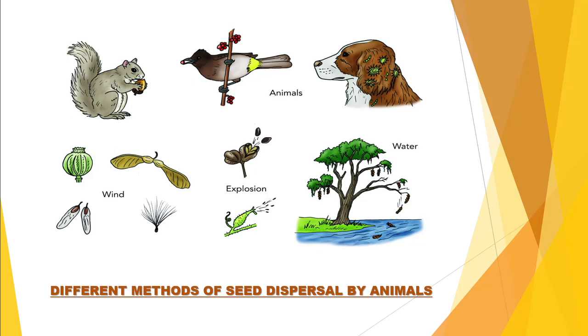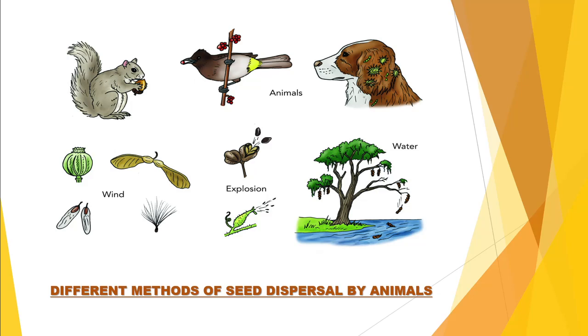Okay. Next one, we can see the twig containing seeds which is being held by the birds. Similarly, they can throw it here and there, or they can carry it away. In both cases there is dispersal. In the third diagram you can see a picture of a dog where the seeds are getting attached to the hairy structure of the dog. Similarly, you can see the seeds which are carried away by the wind, and they have a wing-like structure through which they are being carried away.